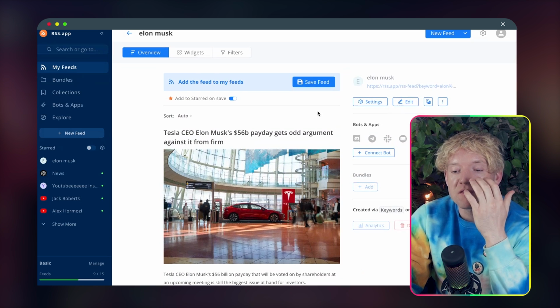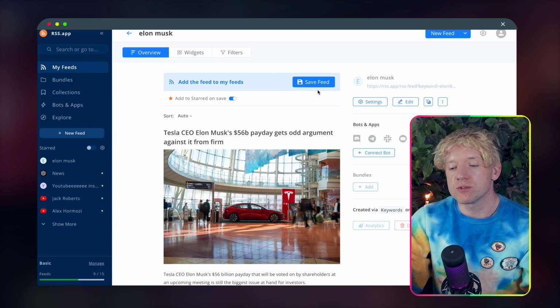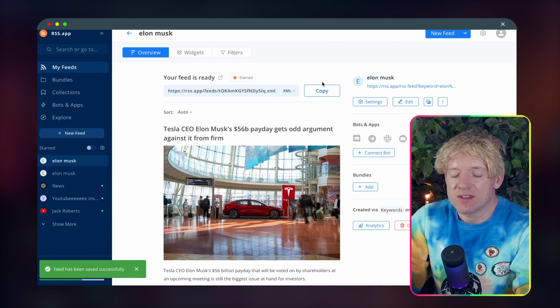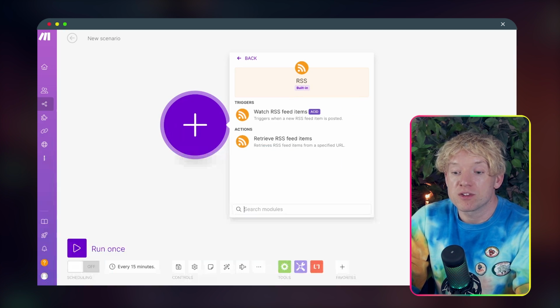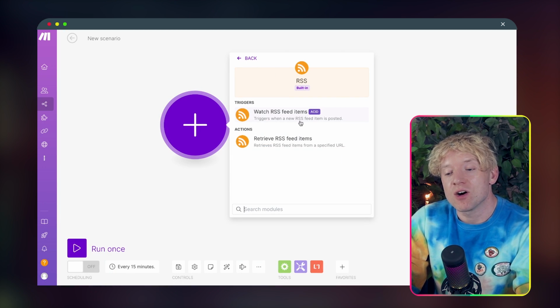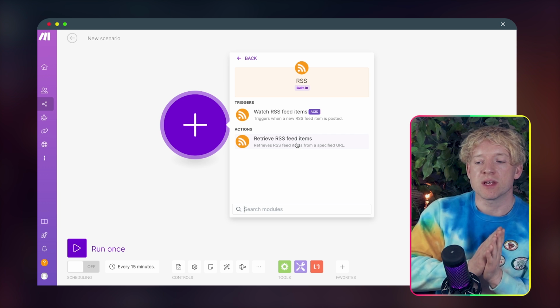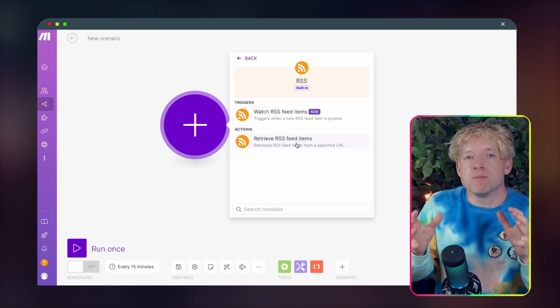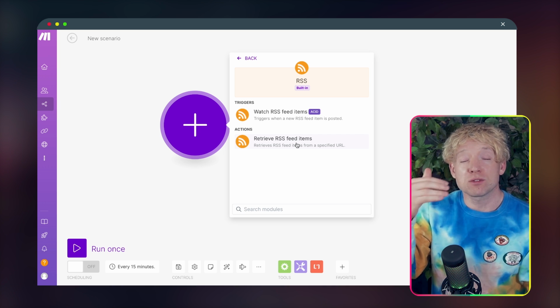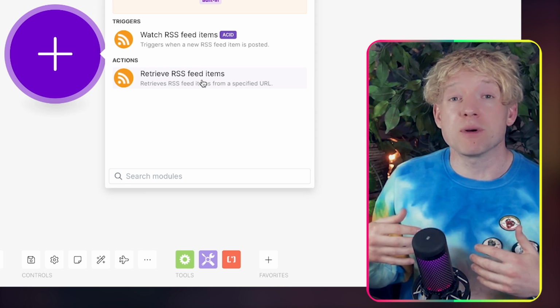So what I do is when I find the stuff that I want, and again, we can create bundles, we click Save Feed. Then when we've got that, you're going to copy the XML, and then you're going to come over to your new scenario. And what I want you to click on is, well, basically, when you do this, you'll select Watch RSS Feed Item, because you'll be saying, look, here's my blog, right? Every time I add a new article to that blog, I want you to grab it and pull it.